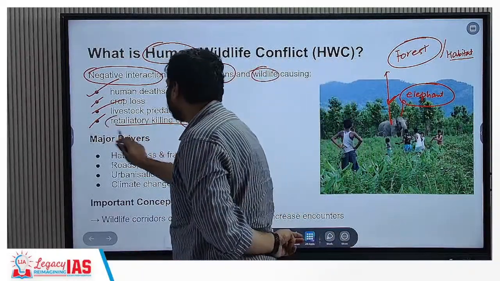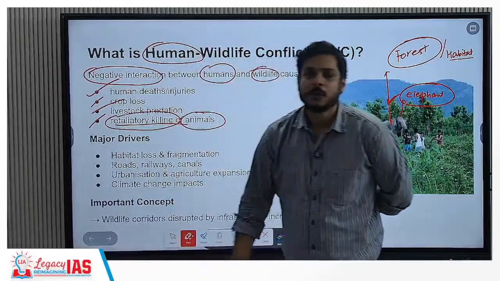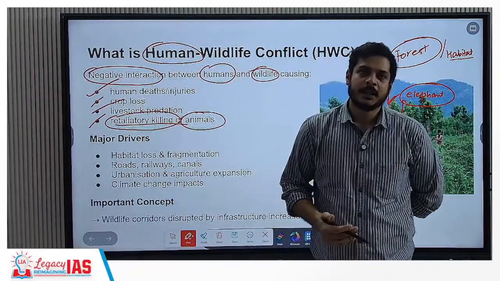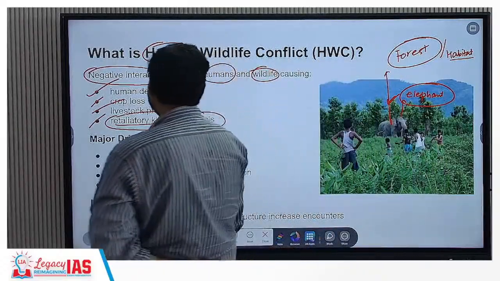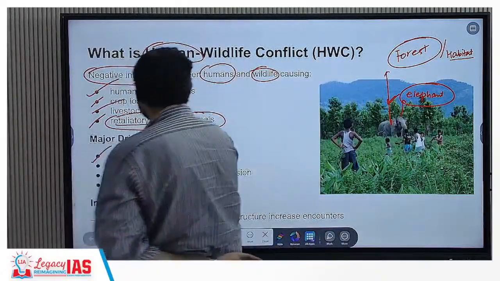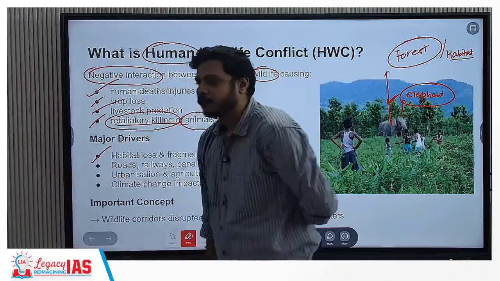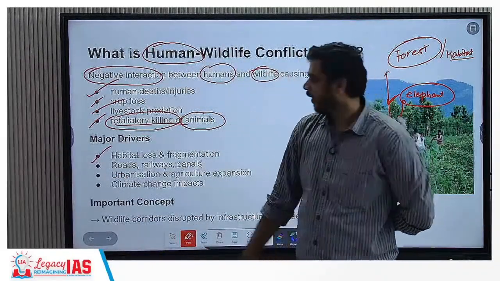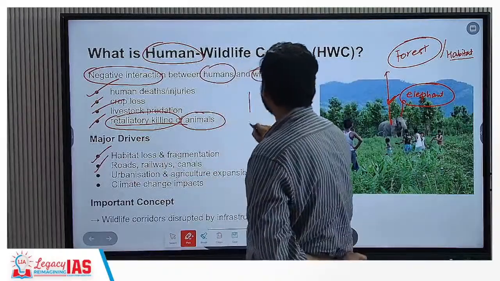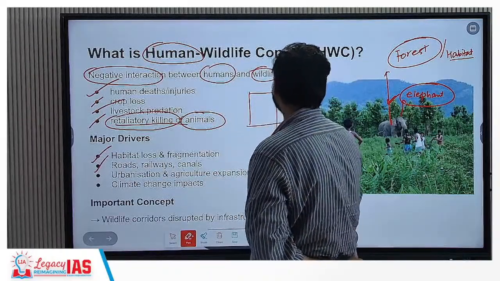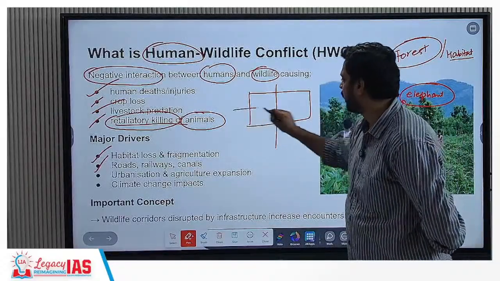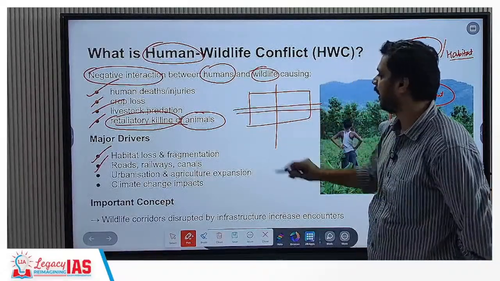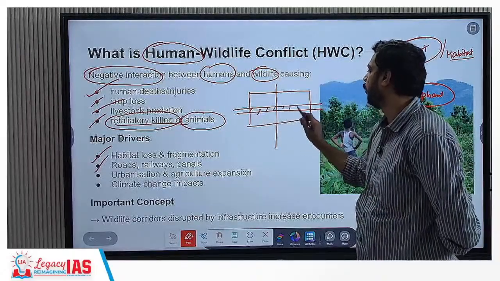So you will see that the humans will retaliate. Humans will retaliate by what? They will retaliate by killing the animal. Major drivers, yes, habitat loss and fragmentation. Then when we talk about linear infrastructure, it is the one that cuts the habitat into two parts, like this. Similarly, if there is a linear infrastructure like this, it will again cut the habitat into two parts.